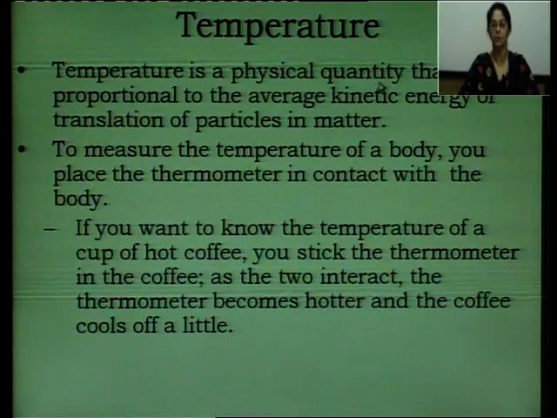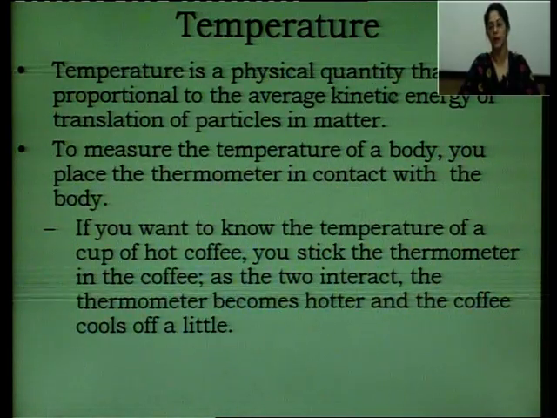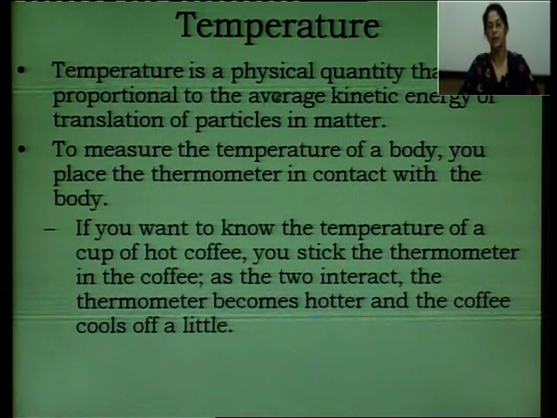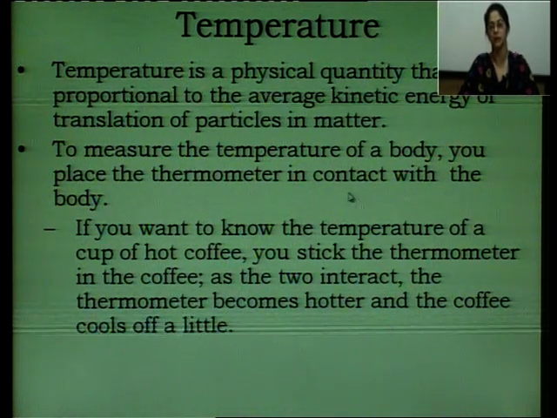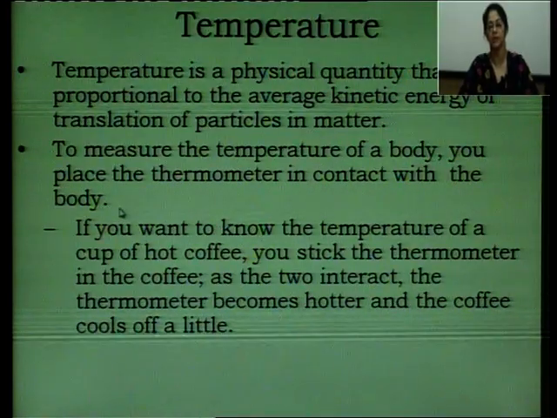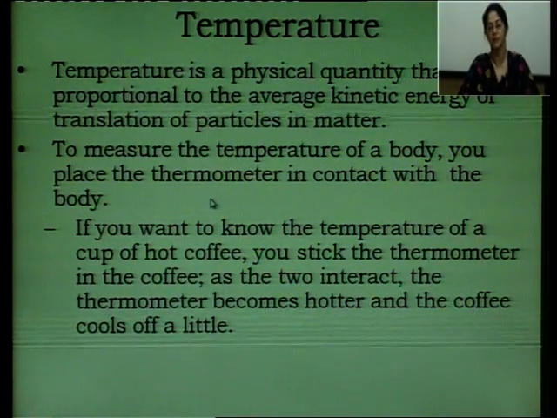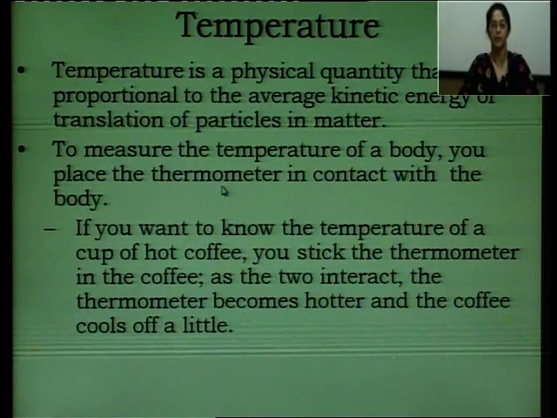Temperature is a physical quantity that is proportional to the average kinetic energy of translation of particles in matter. So temperature depends upon the average kinetic energy of the particles. To measure the temperature of a body, you place the thermometer in contact with the body. So naturally, the body whose temperature we have to take, we keep the thermometer in contact with it.